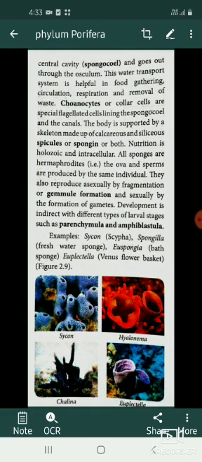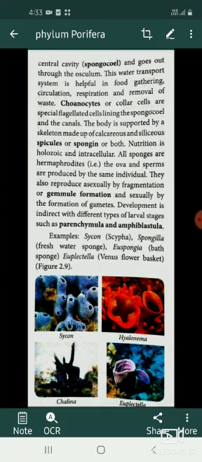The body is supported by a skeleton made up of calcareous and siliceous spicules or spongin or both. So, we all know that our human body is structured with the help of a skeleton. Likewise, sponges also have a skeleton to give them protection and support. It is made up of calcareous spicules, which is the crystal form of calcium carbonate, and siliceous spicules, which are composed of silicic acid, or it is made up of both the substances.